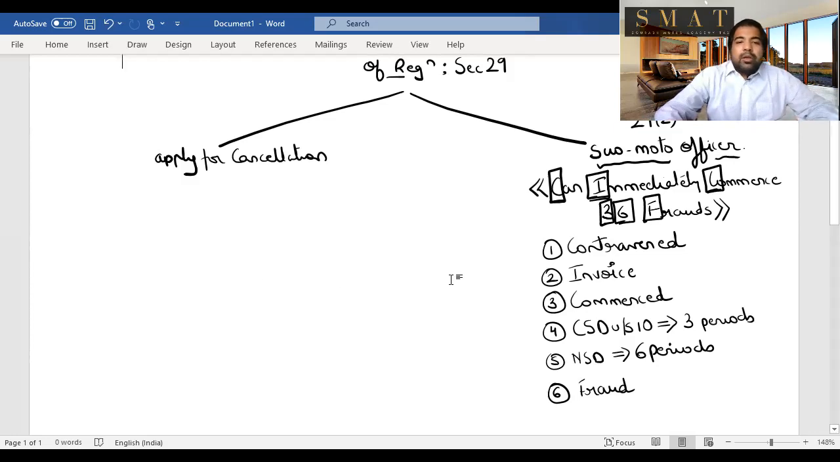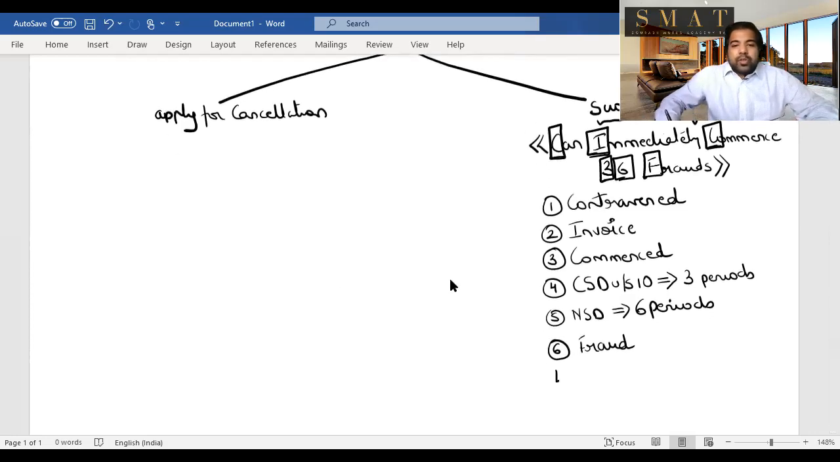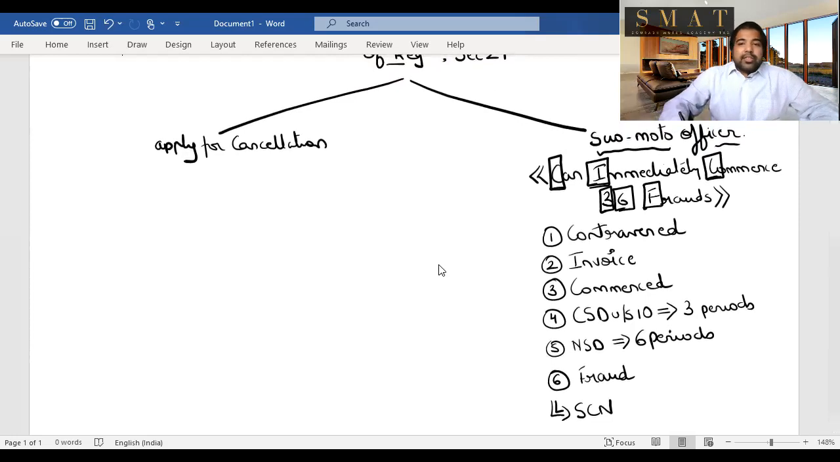But don't worry, before he cancels your registration, he has to issue you a show cause notice, because he cannot surprise you that, hey, listen, cancel registration. No, he has to issue a notice to you, to which you have to reply, and only then, if he's convinced that there is one of the reasons, then he can cancel your registration. That is him asking for cancellation.